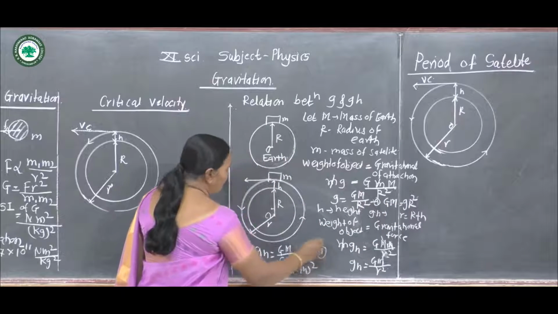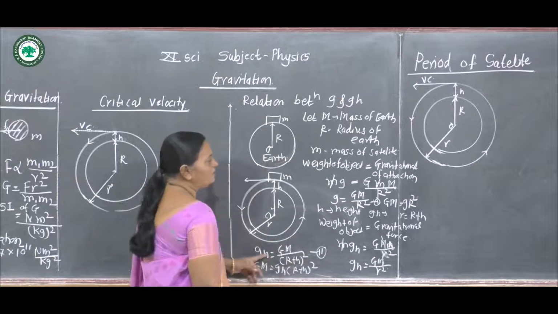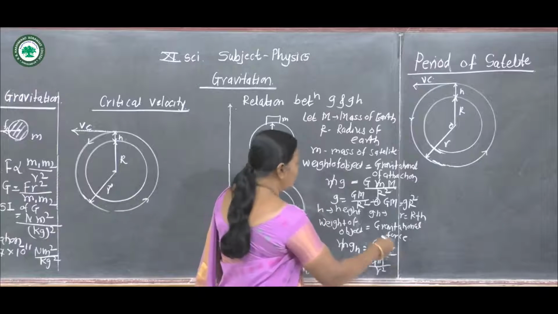We can show the relation between g and gh.